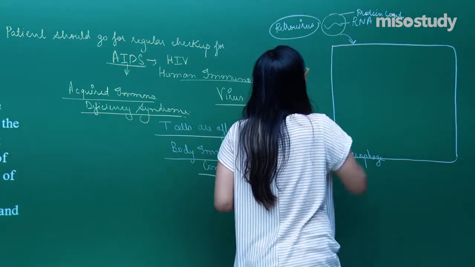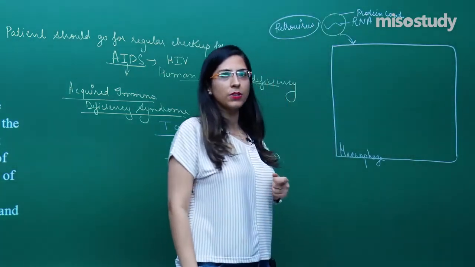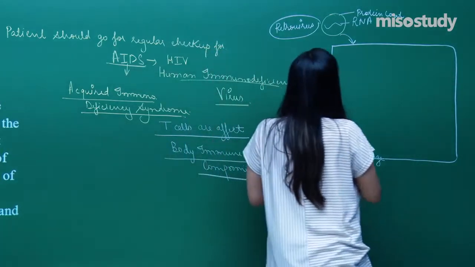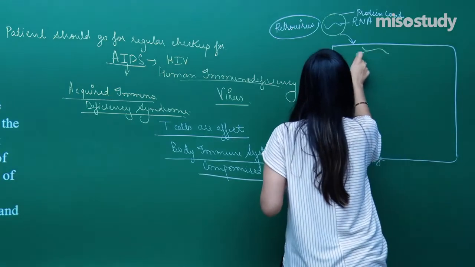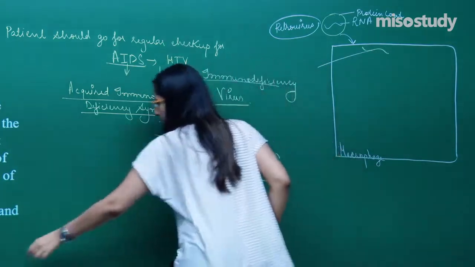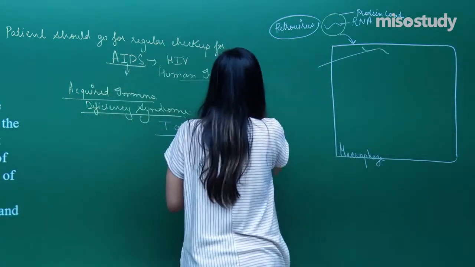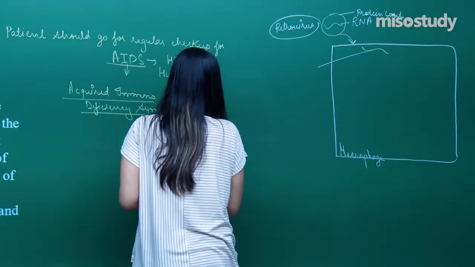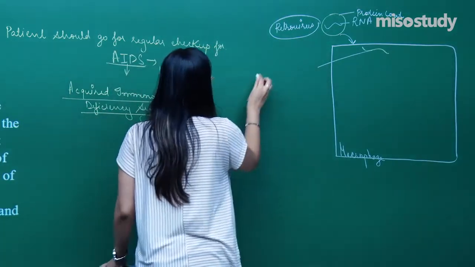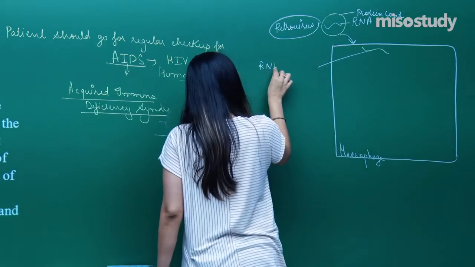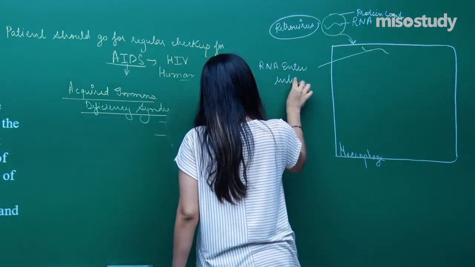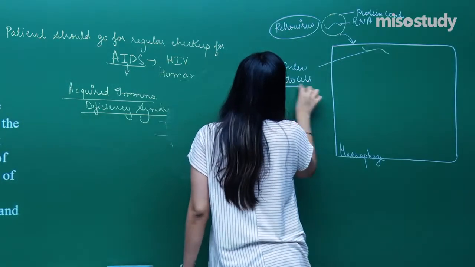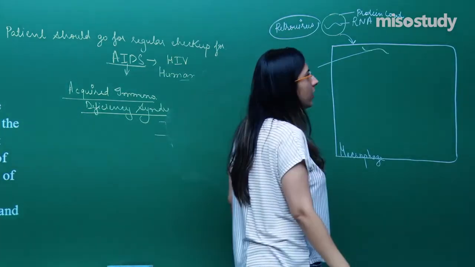When it enters the cell, the protein coat remains outside and only the RNA enters inside the cell. So I write here: RNA will enter into the cell.